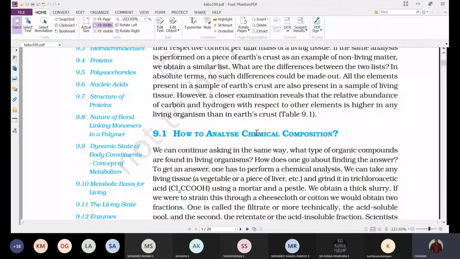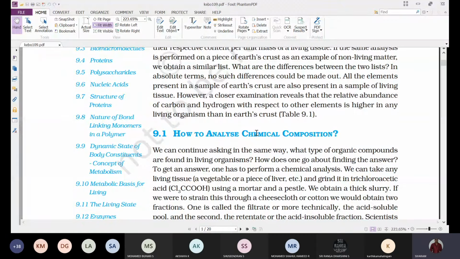When you compare the content of carbon and hydrogen, the carbon and hydrogen content are more in the living when compared to the earth crust. That is the only difference we can observe.